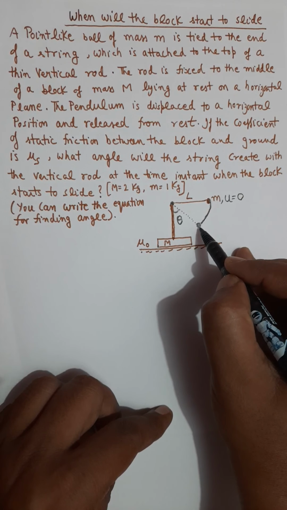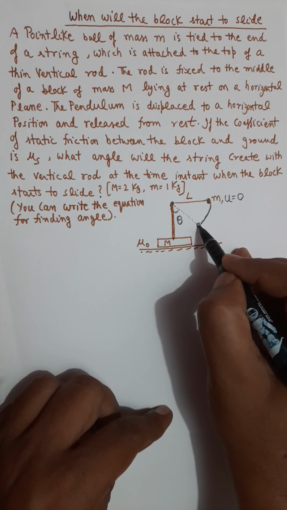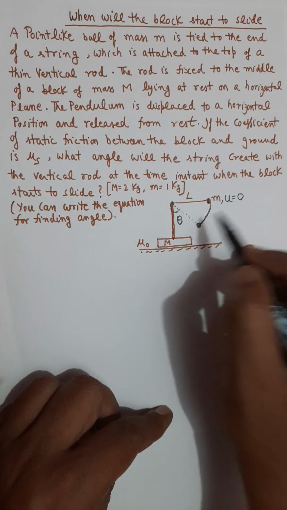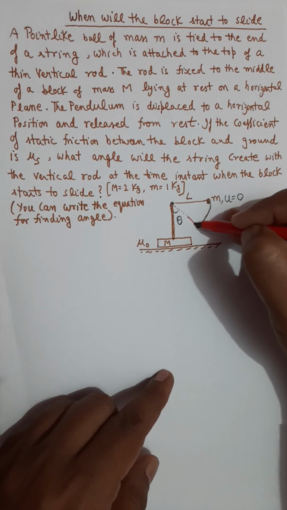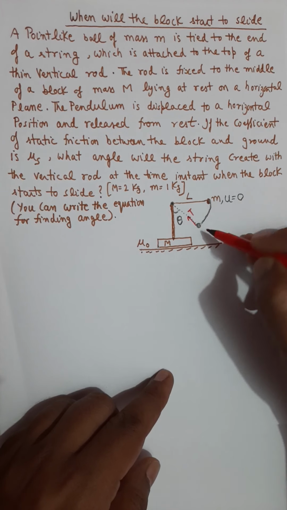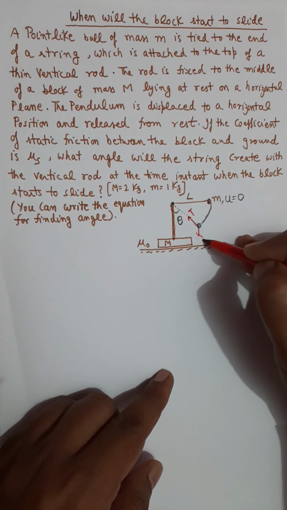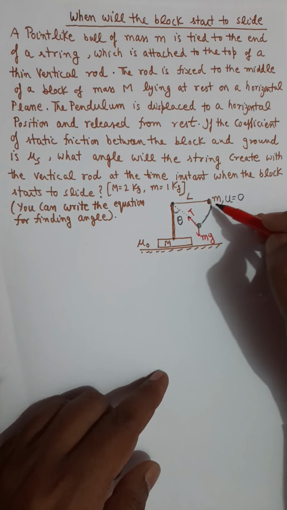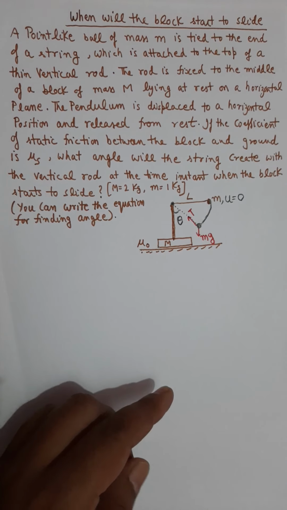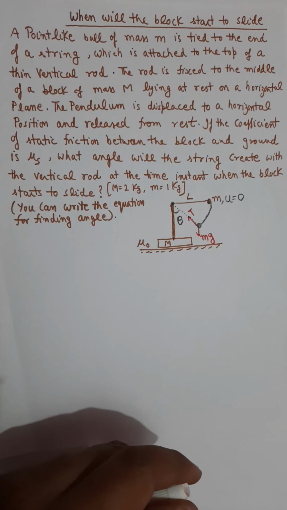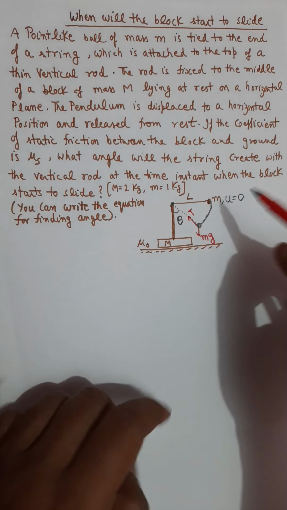So you will simply write Newton's law equation for this small mass m, and the forces on this mass are string force capital T and the force of gravity mg. And this mass is moving on a circular path. Remember, it is moving on a circular path. So you will write the equation for its centripetal force, and you will also write the equation for the tangential force.